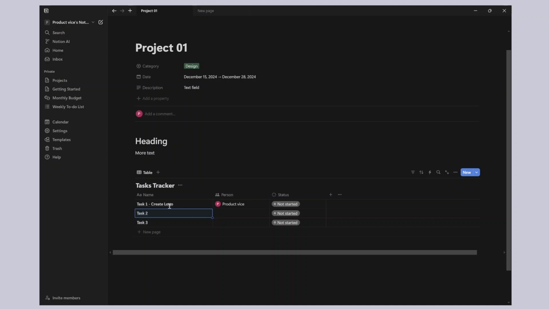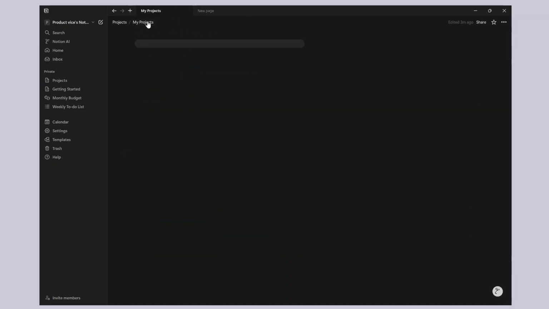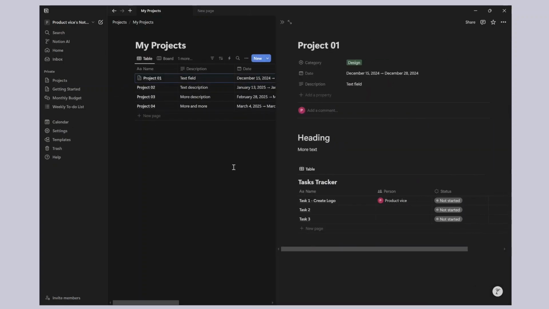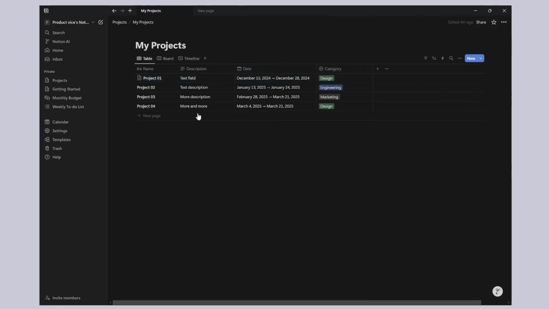So how do I make sure that this task shows up in multiple projects, right? What I can do right now is go back to my projects here, and I want to see the different tasks that are related. Even though the first task is already only inside the project 1 page within the tasks tracker of project 1, because this is a common task, I want to somehow relate it to the other projects as well, right?